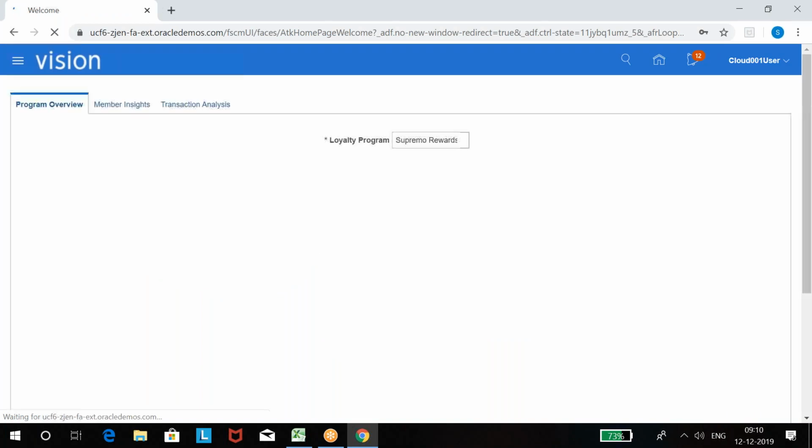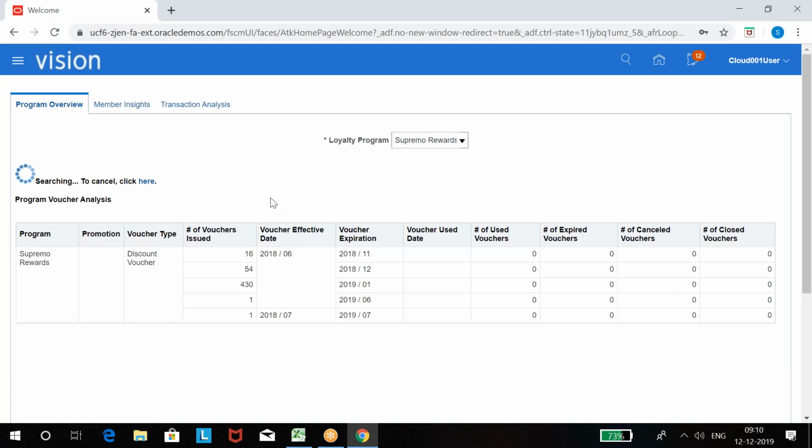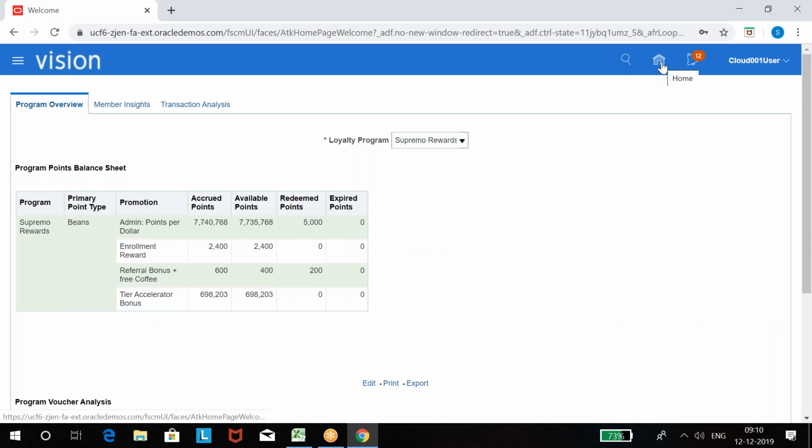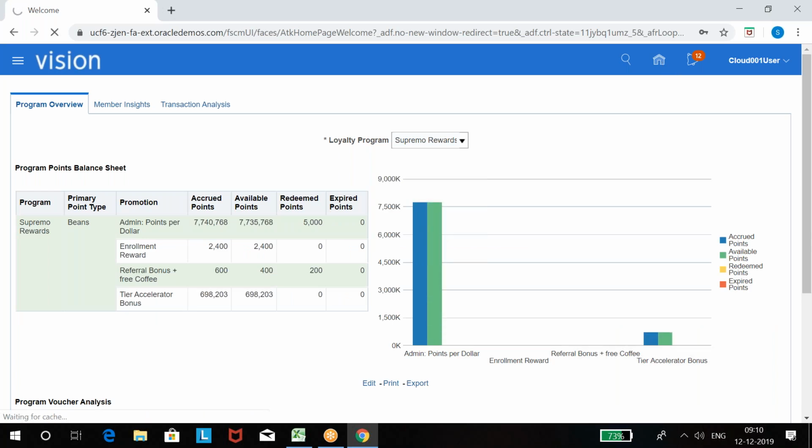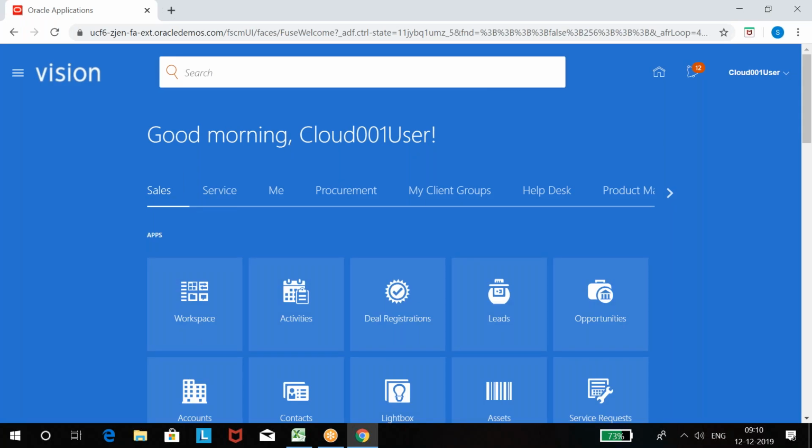Okay. After you log in, you arrive at some page. You can avoid this and just click on the home button. When you click on the home button, you come to the home page. Okay, so this page is called Springboard. This page is called Springboard.